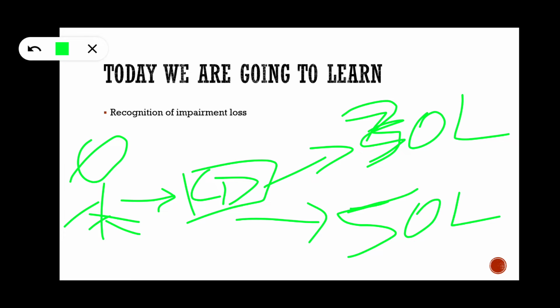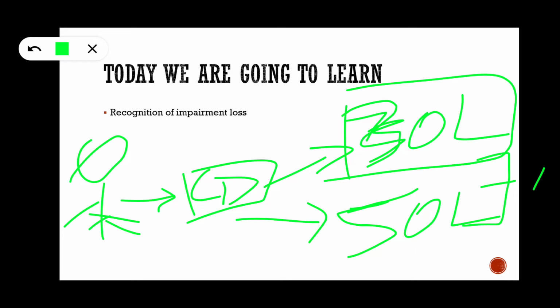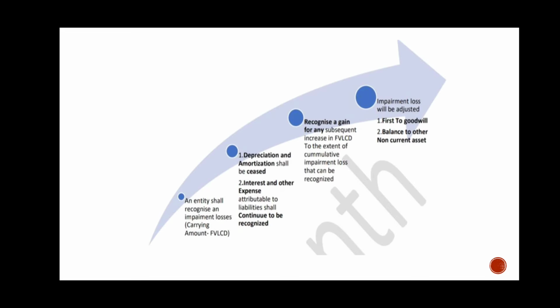So we record the lower of these, that means 30 lakhs. This 20 lakhs should be adjusted with which asset or liability? He has so many assets and so much liability. How does this 20 lakhs need to be adjusted? These two components we are going to learn in this video and more.